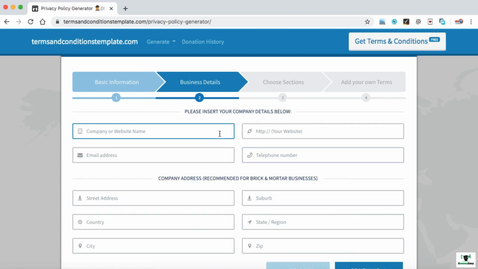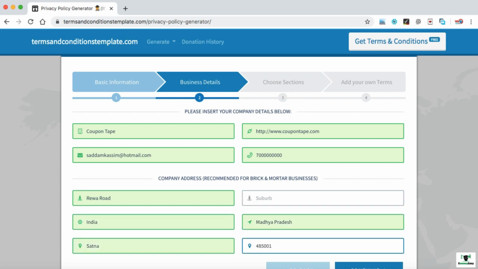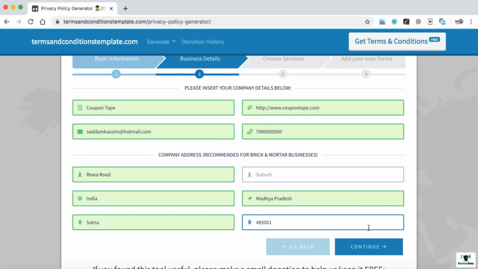Here we need to fill up some business details. The first box is the company or your website name. So whatever your website name is, like in my case it is Coupon Tape, we can enter over here. In this box you need to enter the complete website URL including the HTTP or HTTPS protocol. Then you can fill up all your personal details like email address, phone number, and street address. All these address fields are optional, so whatever details you have, try to provide as much as possible. Now let's click on continue.